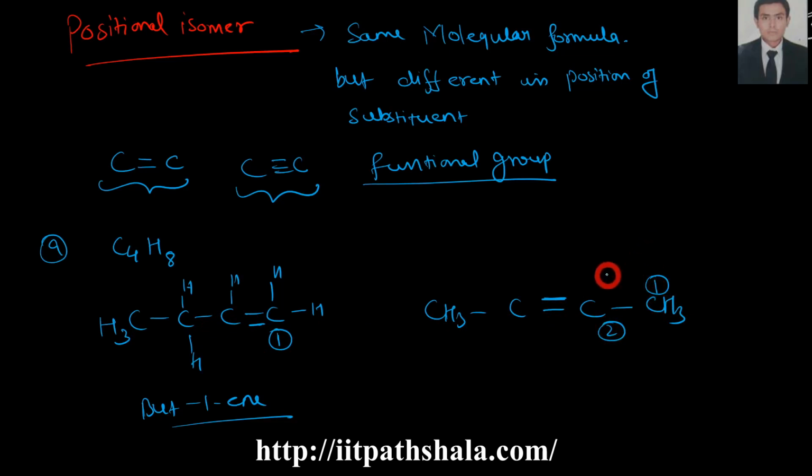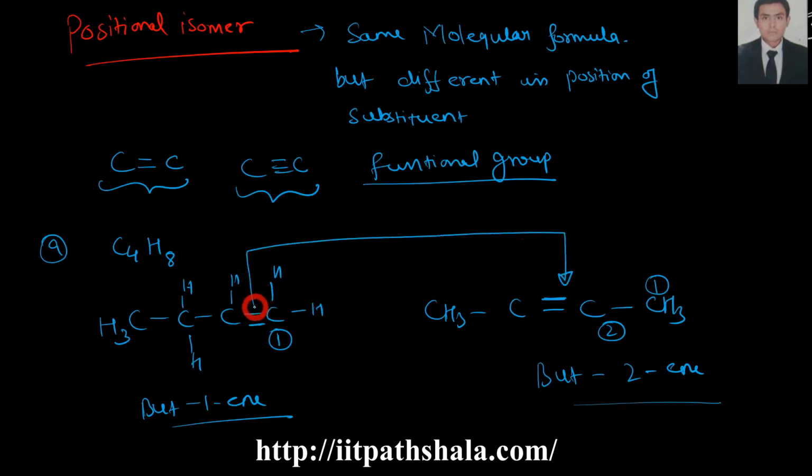As I have repositioned the double bond at the second carbon, the name will become but-2-ene. But as you can see here, the main point is not about the naming itself, but the position of this double bond. In the first isomer, it is at the first carbon, and in the second isomer, it is at the second carbon. Okay, so you have to take care of these things.